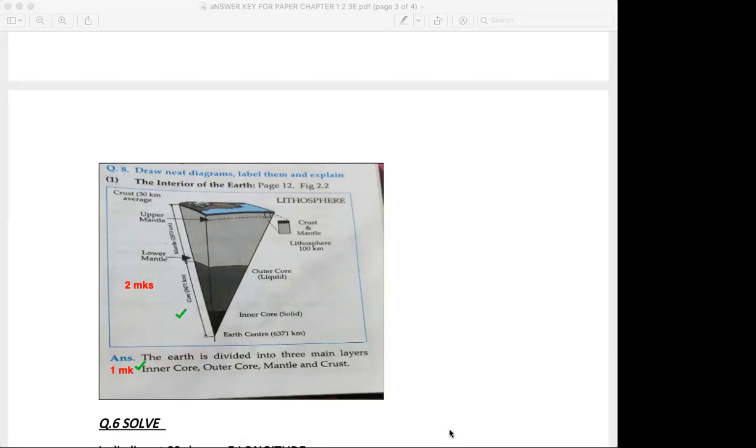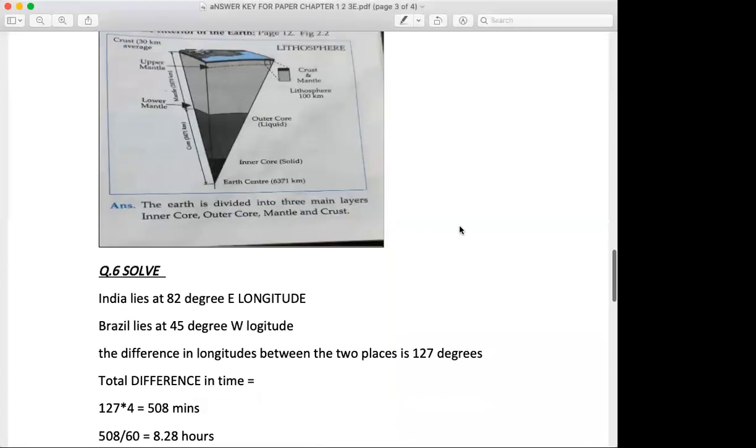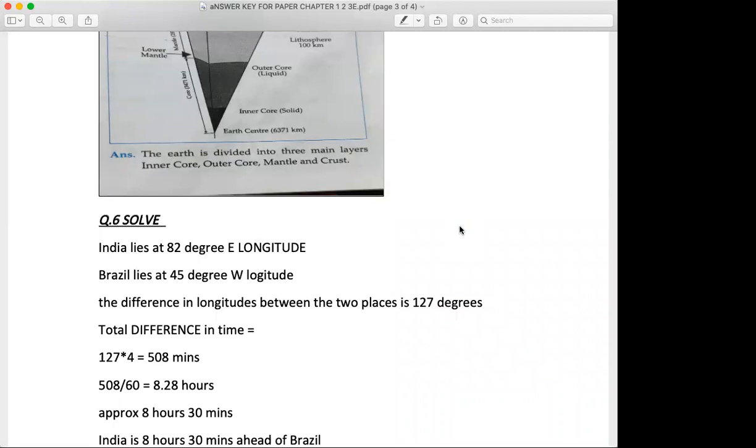So after having an understanding about the diagram, that is the interior of the earth, it's time to go towards a sum, which was question number 6. Now students, question number 6: a football match being played at Sao Paulo, Brazil, started in India at 6 a.m. IST, as in the Indian Standard Time.